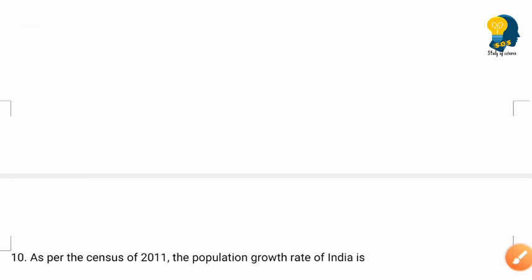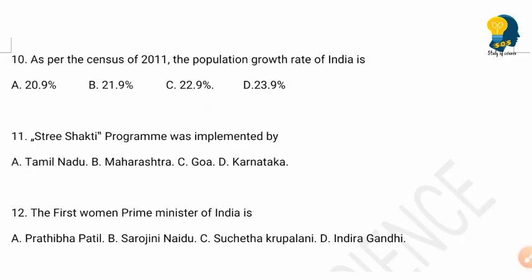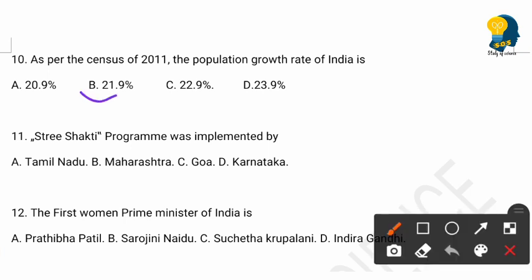Moving to the next, 10th question. As per the census of 2011, the population growth rate of India is 20.9%, 21.9%, 22.9%, 23.9%. And the right answer here is option B, 21.9%. As per the census of 2011, the population growth rate of India is 21.9%.